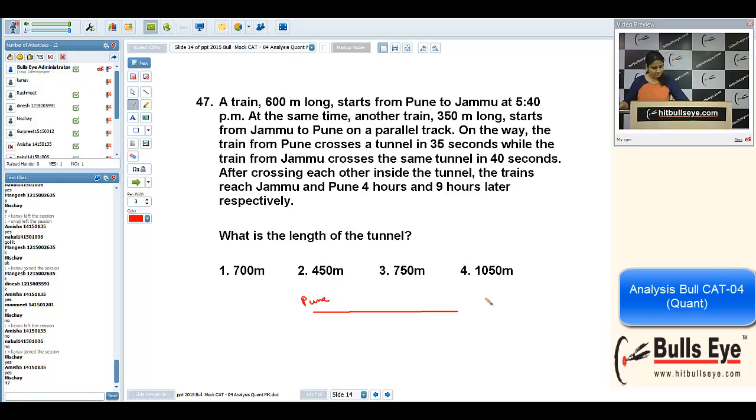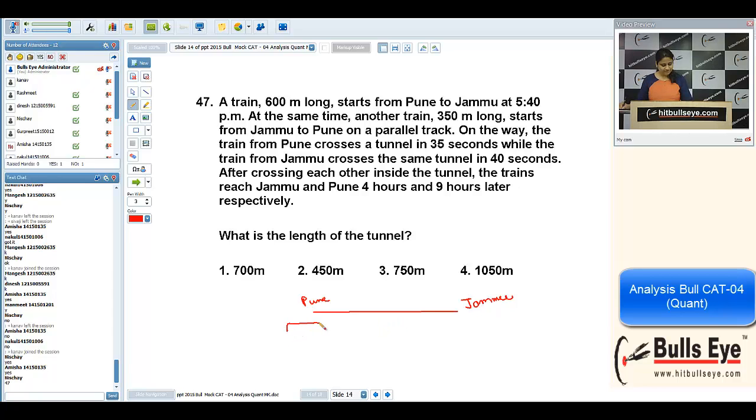Pune, this is Jammu. First of all, I will find their speed that is required, and the length of the tunnel as well, but speed is required in that case. It says two trains are starting from Pune and Jammu respectively.